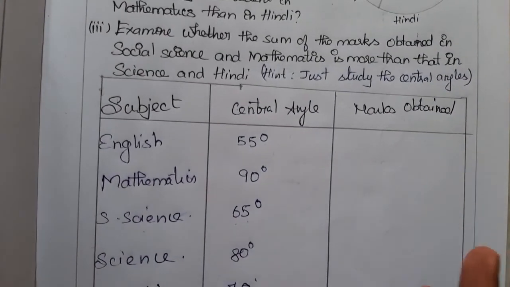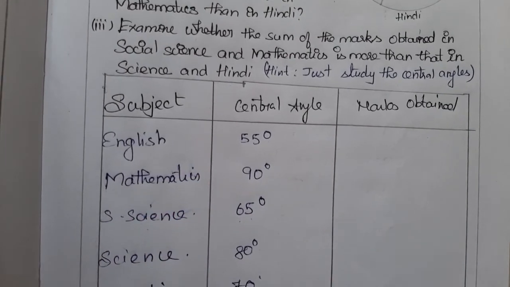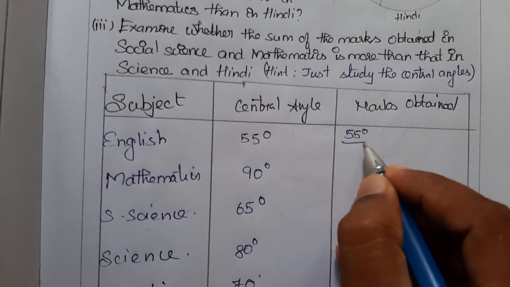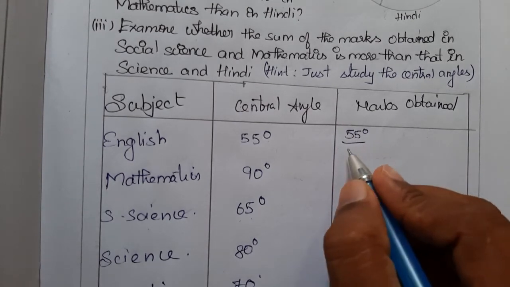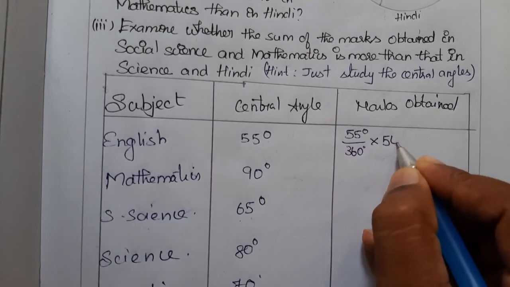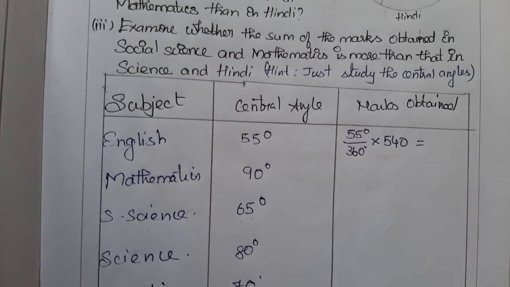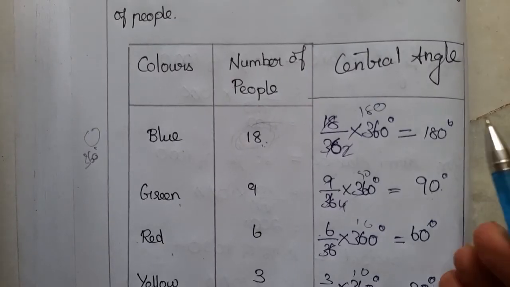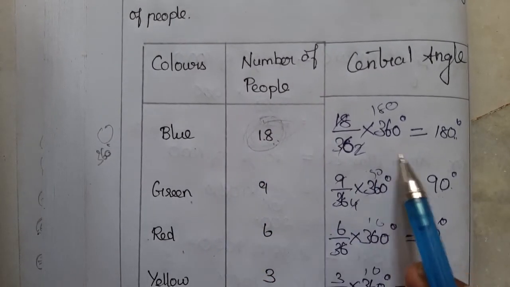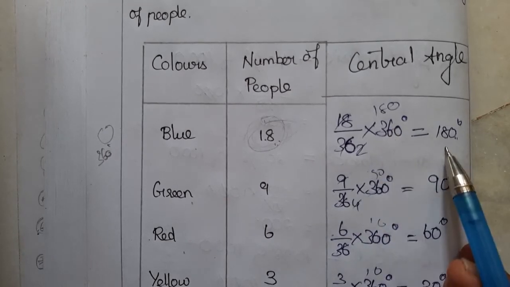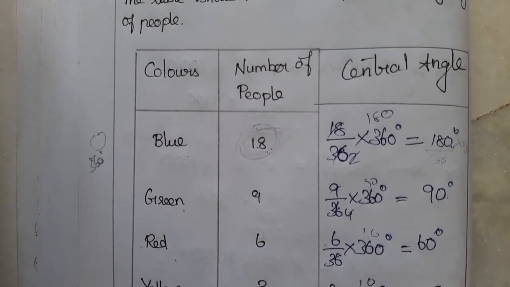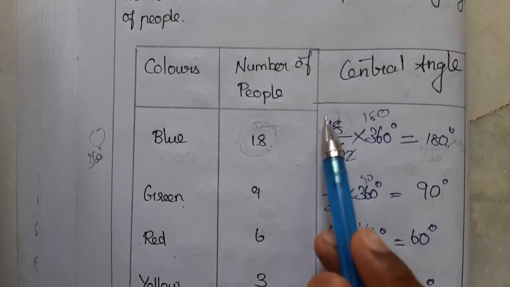So the marks obtained is just the reverse process of what we did for the previous problem. Here we are going to take 55 degrees divided by 360 degrees into the total marks 540, and we will get the answer. Previously the value was given and we had to find the central angle. Now the central angle is given, we have to find the value. It is just in reverse. 360 is there, if we bring it here it becomes a division, and the total becomes a multiplication. The same process we did, so you will get it for each number.